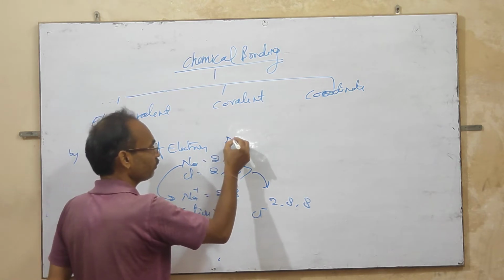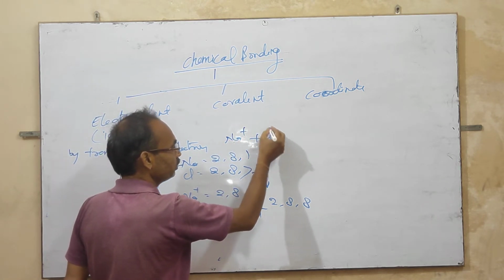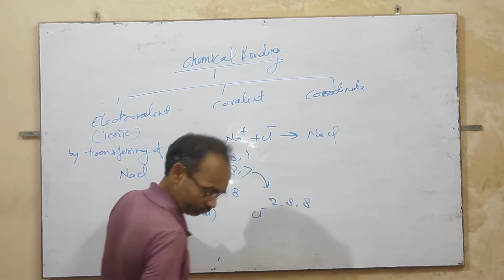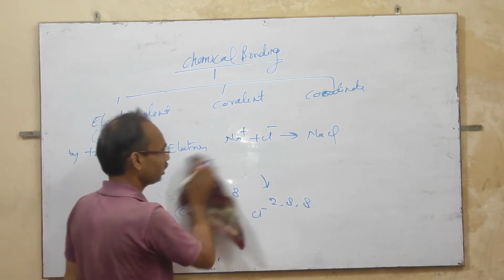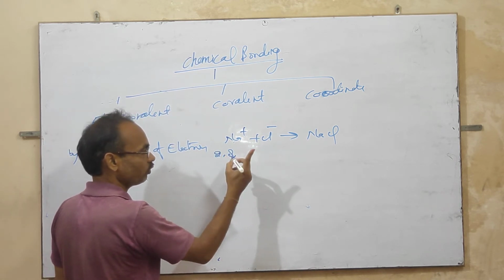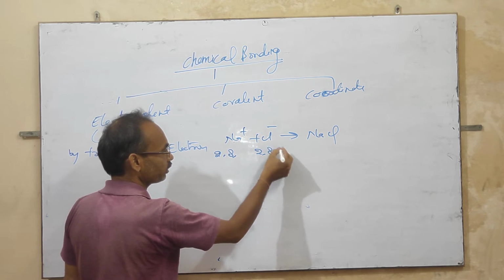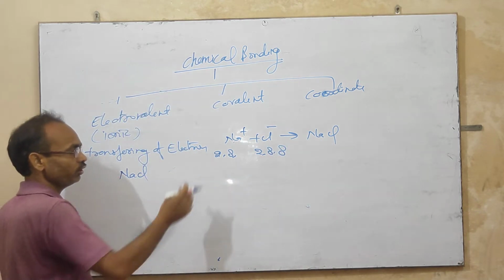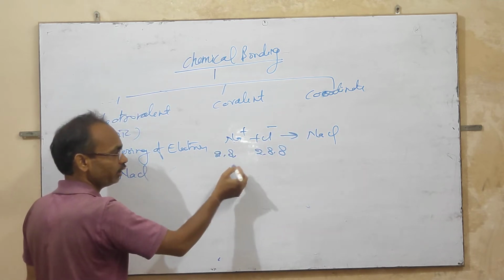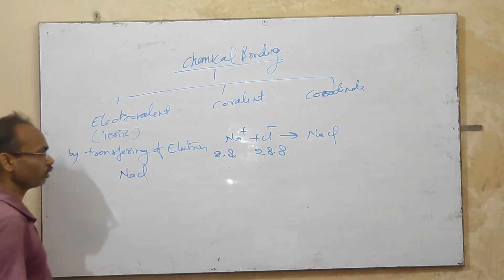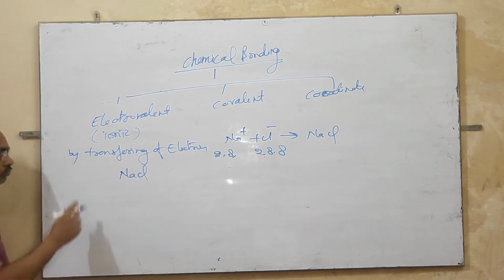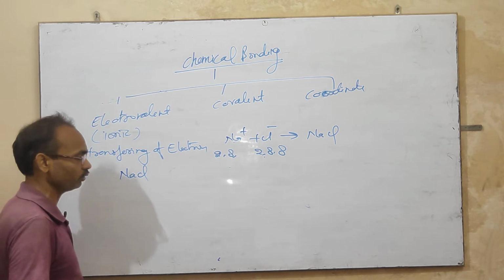So Na plus and Cl minus combine to form NaCl. The structure of Na plus is 2,8 and of Cl minus is 2,8,8. Na plus is the cation, Cl minus is the anion, and sodium chloride is formed. So the electrovalent compound is formed by transfer of electrons.